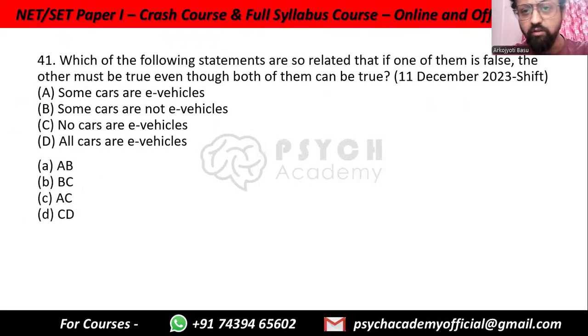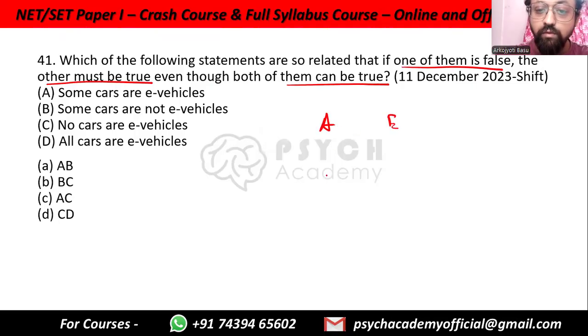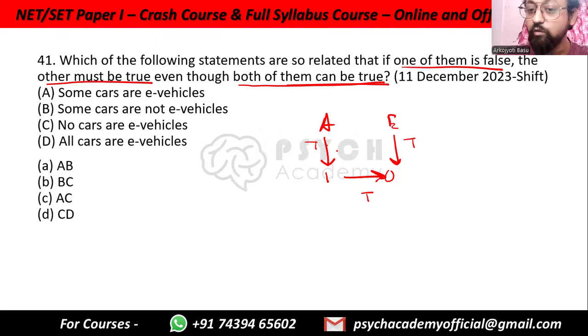Which of the following statements are so related that if one of them is false, the other must be true, even though both of them can be true? So again, remember the square of opposition, A, E, I and O. So both of them can be true, which is this particular pair. Now here also both of them can be true, here also both of them can be true. But in both the subalternations, if one of them is true, the other one does not have to be. If one of them is false, the other one does not necessarily have to be true.